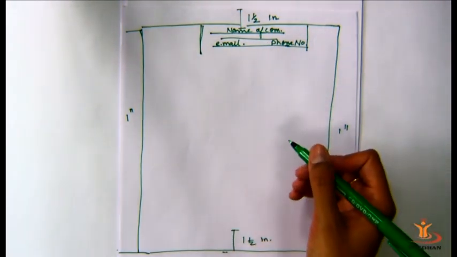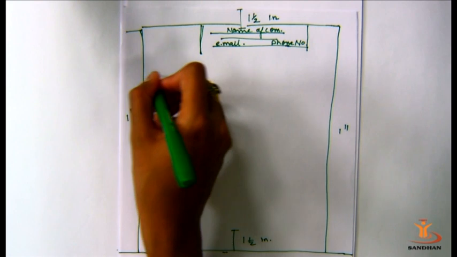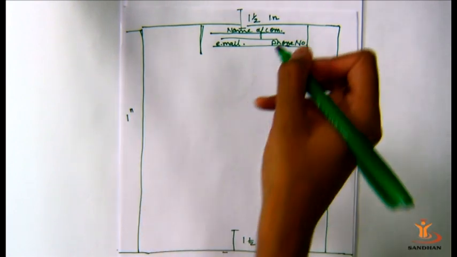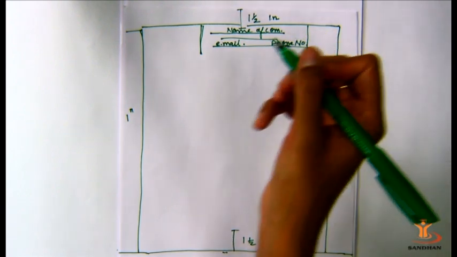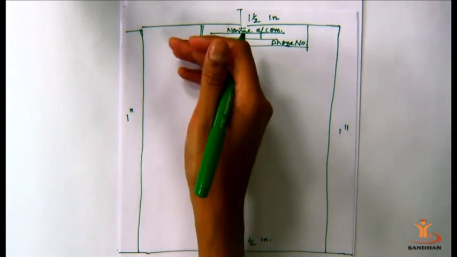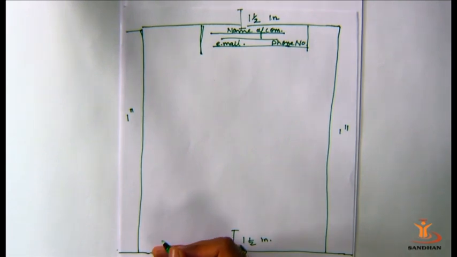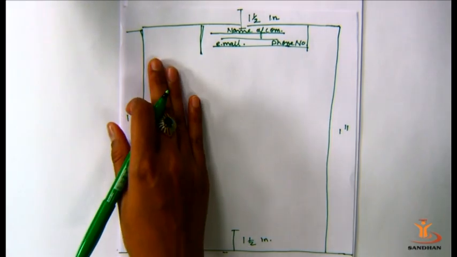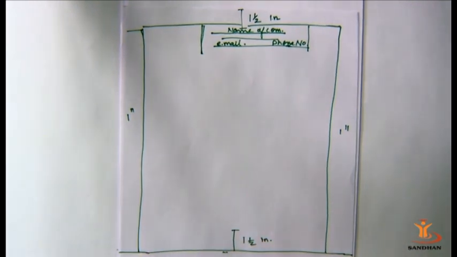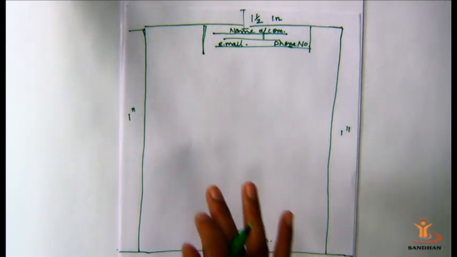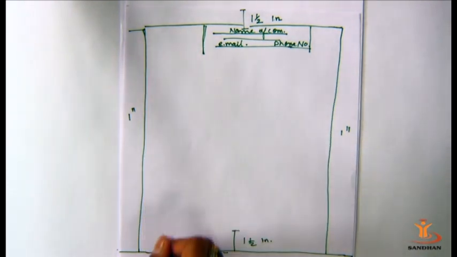The other option is that we can start straight away from the left side and write the address of the company in 3 lines. This is the address of the sender. For the rest of the things, everything will start from the left side. There is always a confusion whether we should start from the left or write on the right side. Students are always confused regarding this, so I would like to make it very clear that this is the block format, and right now everybody is following this block format.